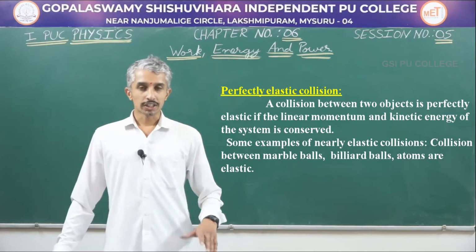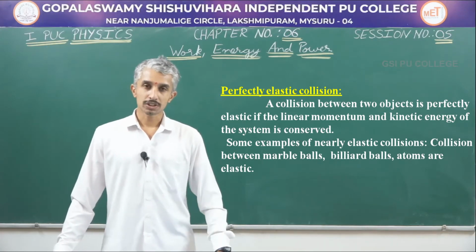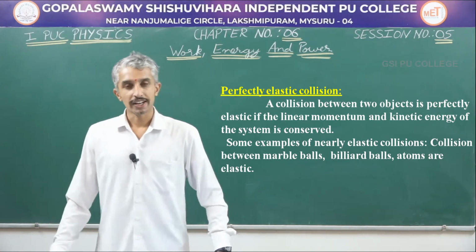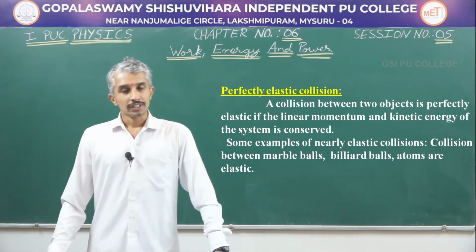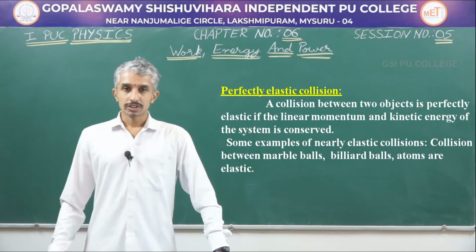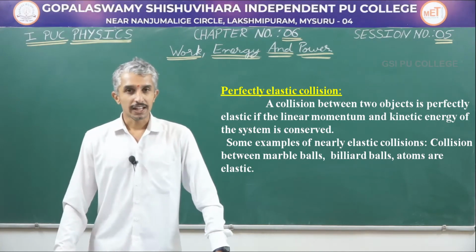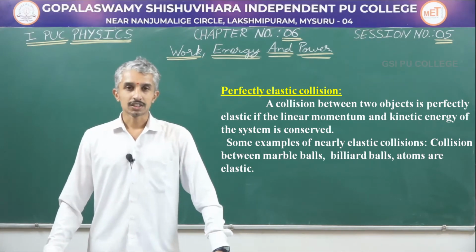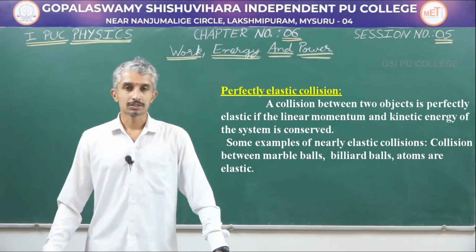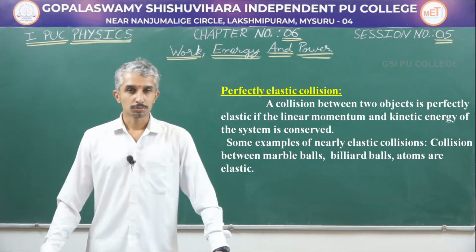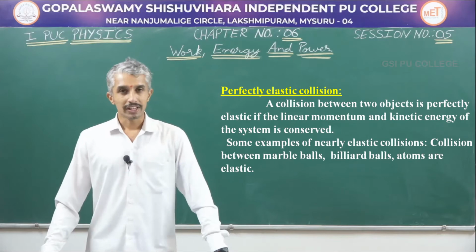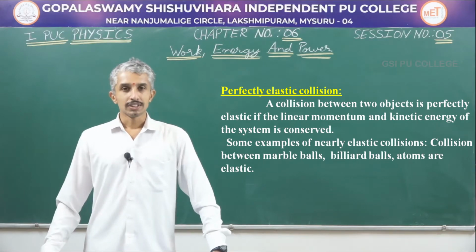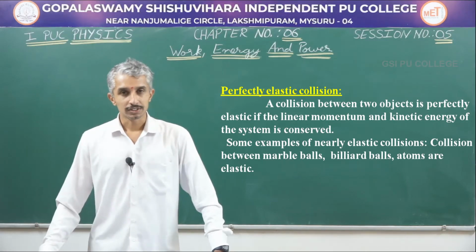Similarly, the total kinetic energy before collision and after collision are the same. Generally we do not encounter perfectly elastic collisions, but the collision between marbles, between snooker balls, and between atoms are some examples of elastic collisions.